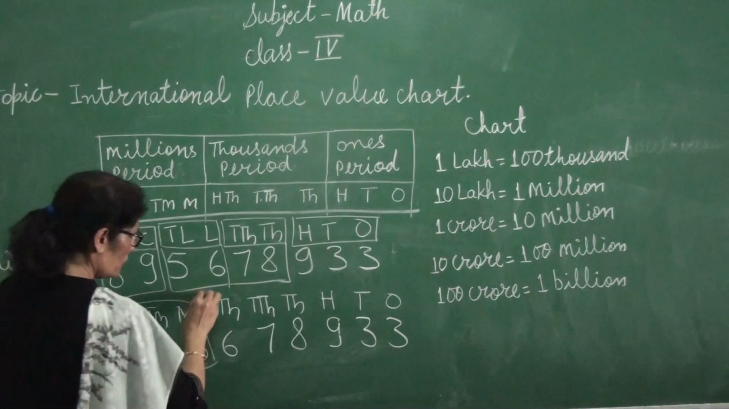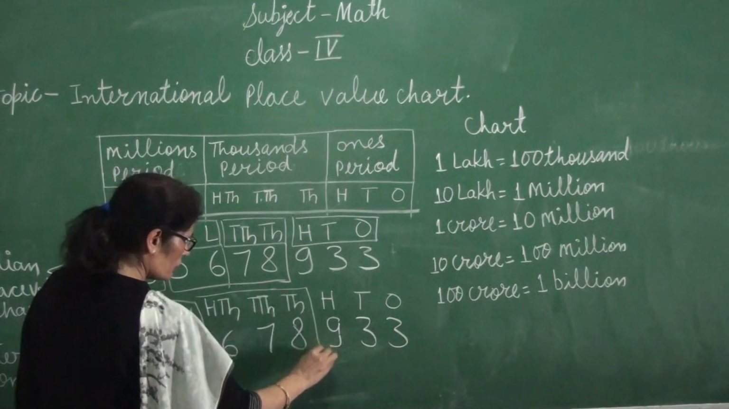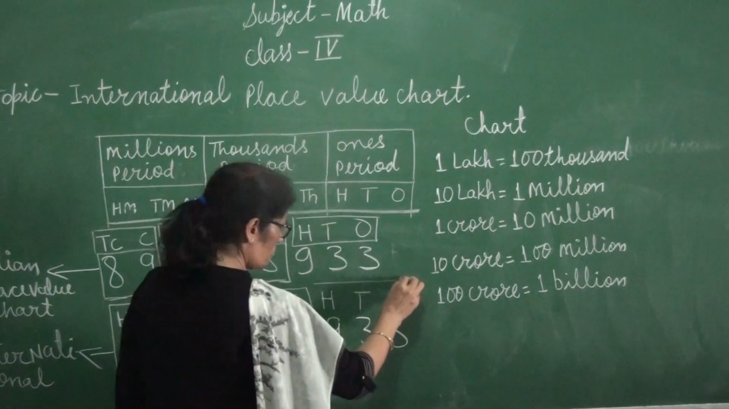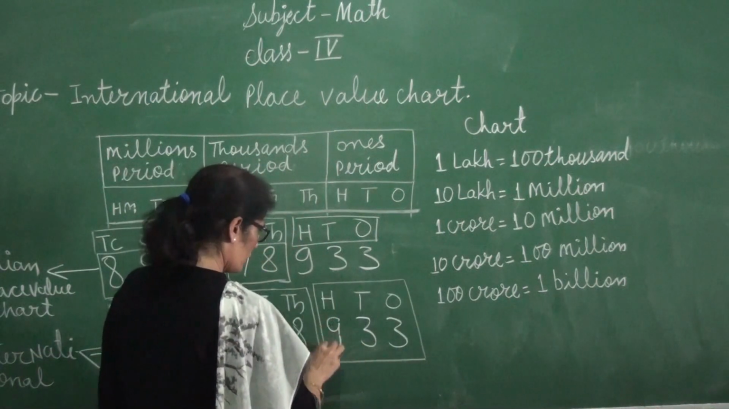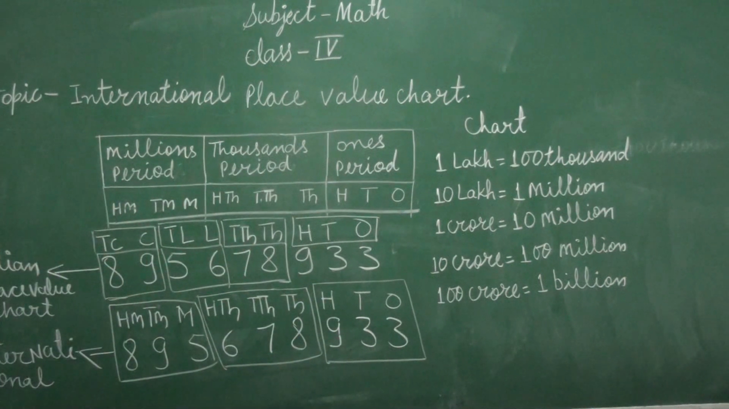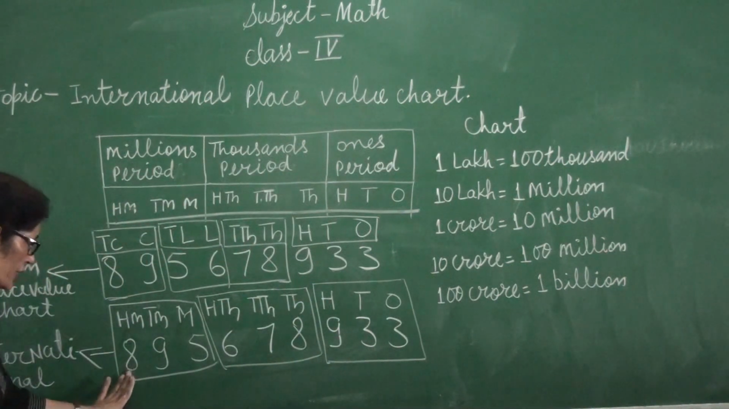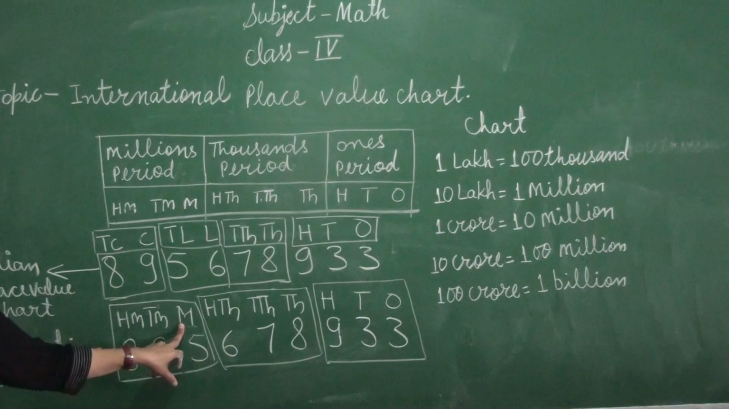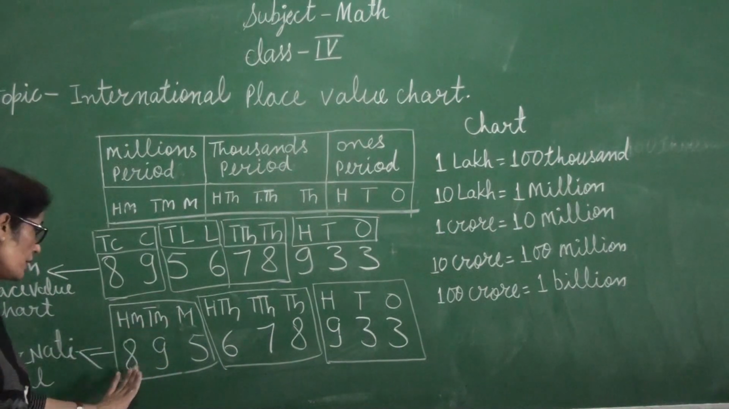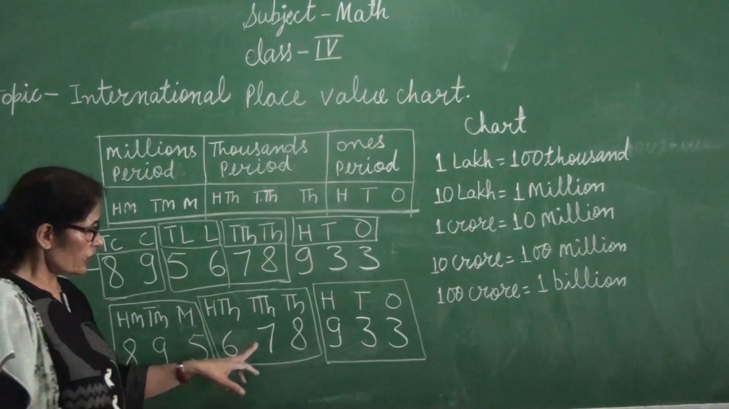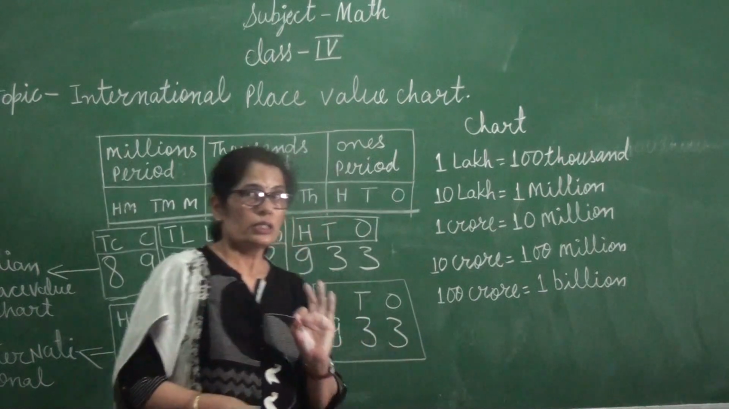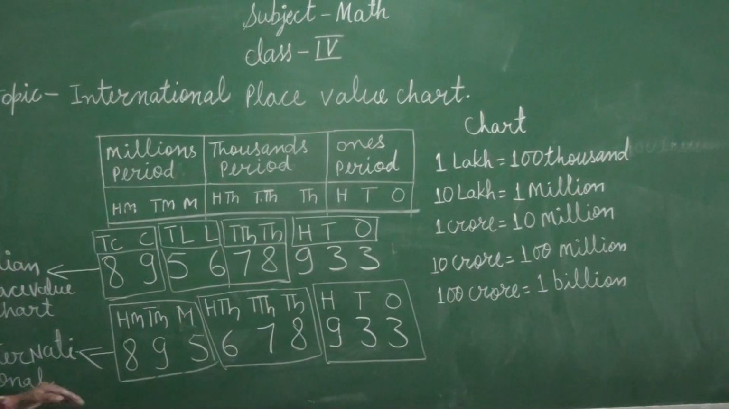And this is our thousand period. Thousand period also has three places. And it is our ones period. Now we can read our number. How many hundred? 895 what? Million. After that we have to read the thousand period. 895,678,933. Same number we are reading according to the international place value chart.